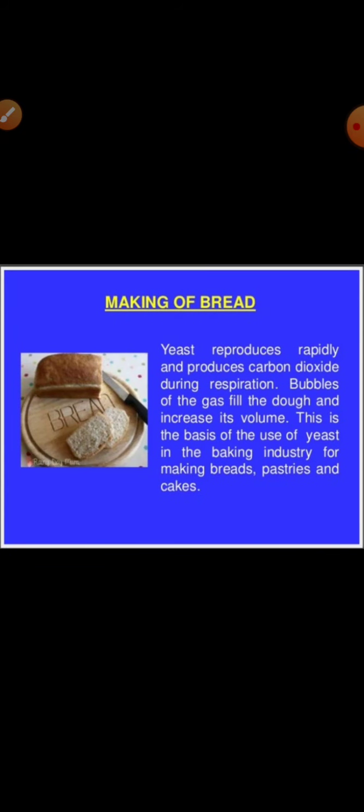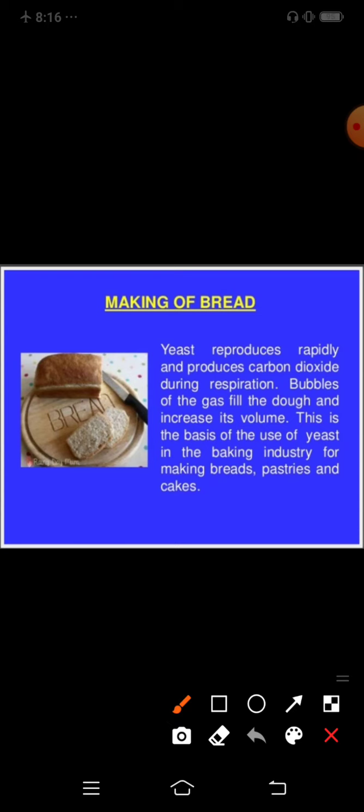Making of bread: yeast plays an important role in making bread because it reproduces rapidly and produces carbon dioxide during respiration. It comes under the category of anaerobic organisms because there is no need for oxygen for respiration.